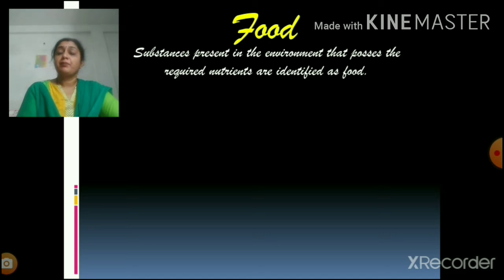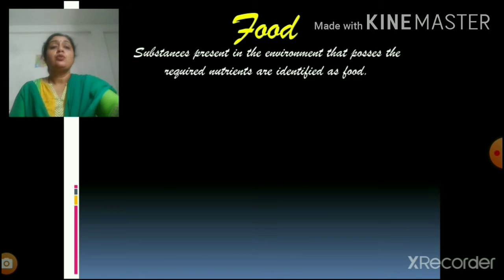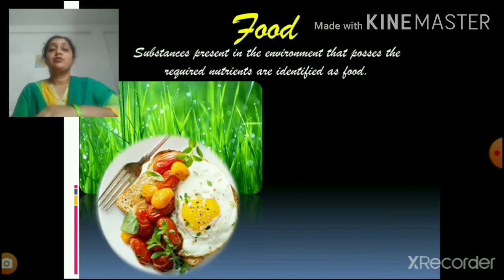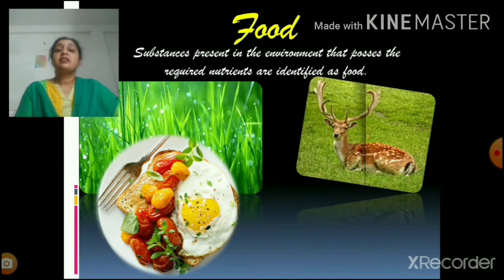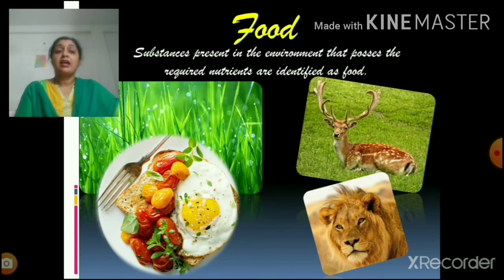Now let us try and understand what exactly this term food means. Food refers to all those substances present in the environment that possess the required nutrients. All those substances that have abundance of nutrients are termed as food, right? Now, if you look at this, this is food. Again, if you look at this, such a yummy plate of food. Then there's a deer. This is a consumer that may consume the two types of food that are available on the screen. Then if you look at this, this is a lion. Deer is a food to lion.